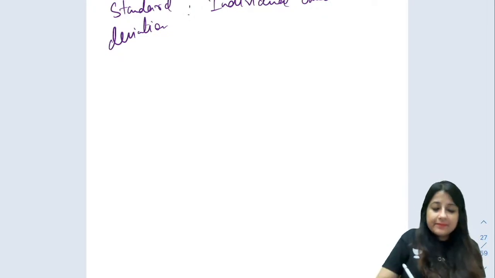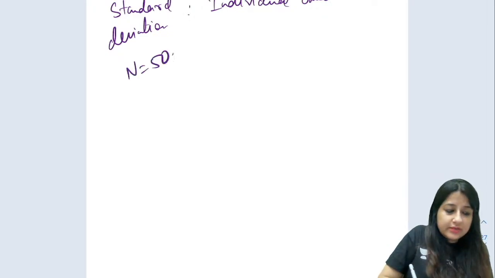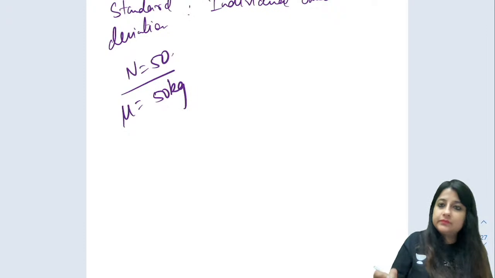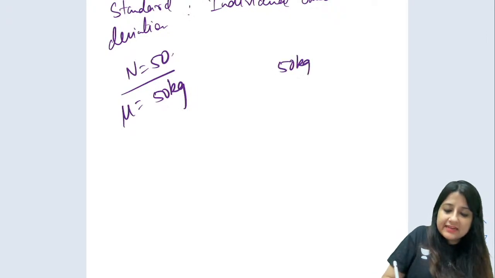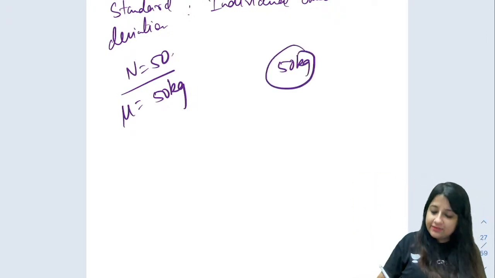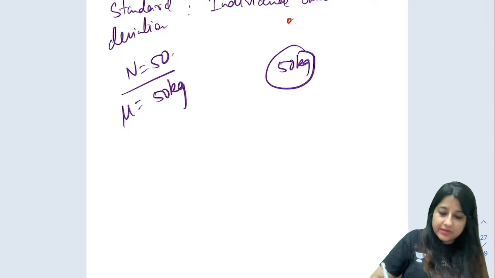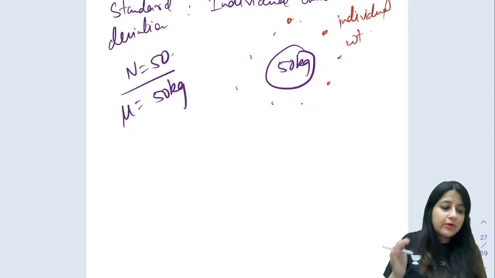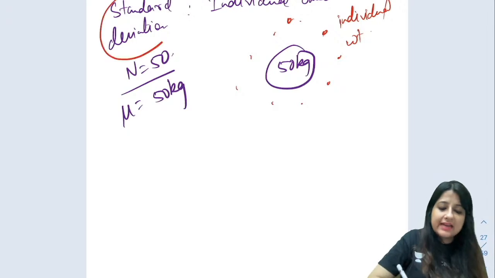It means that suppose there are 50 students in the class, and the mean weight is 50 kg. So 50 kg is in the center. So how are the individual weights dispersed around it? All right, how are individual weights dispersed around it? When you have to do that, you will use standard deviation.